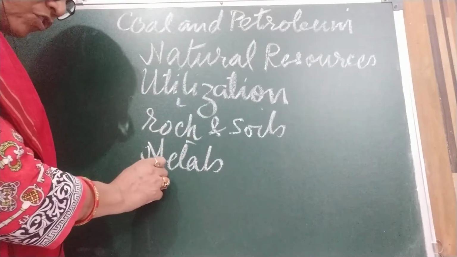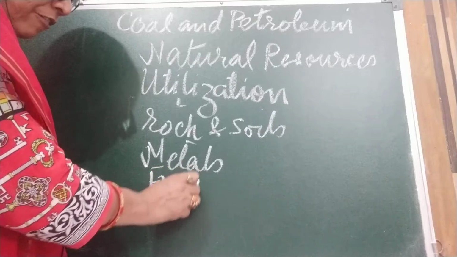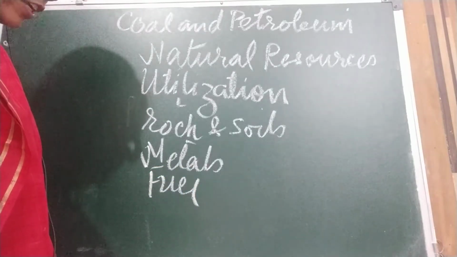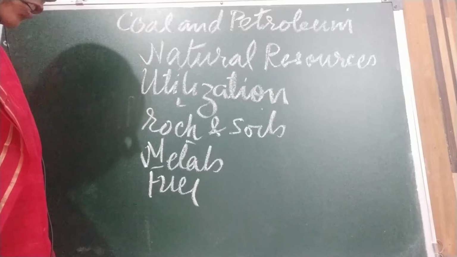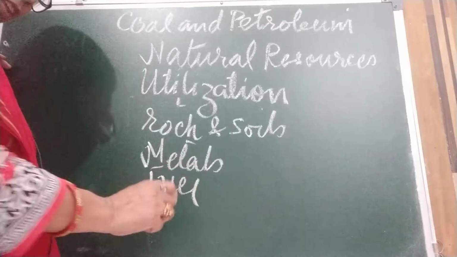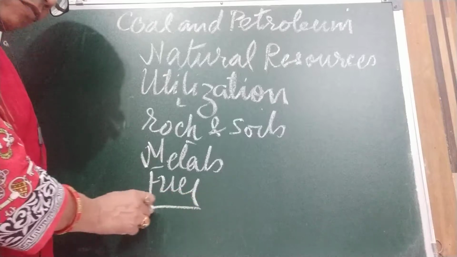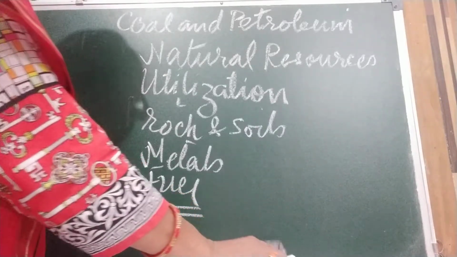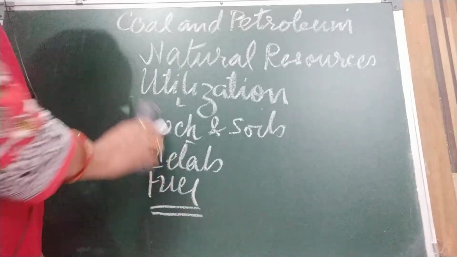And next is fuel. Fuels such as coal, petroleum, natural gas are used for cooking, running vehicles, running machines in factories, etc. So in this chapter we are going to discuss fuel. Before that, we are going to discuss natural resources.